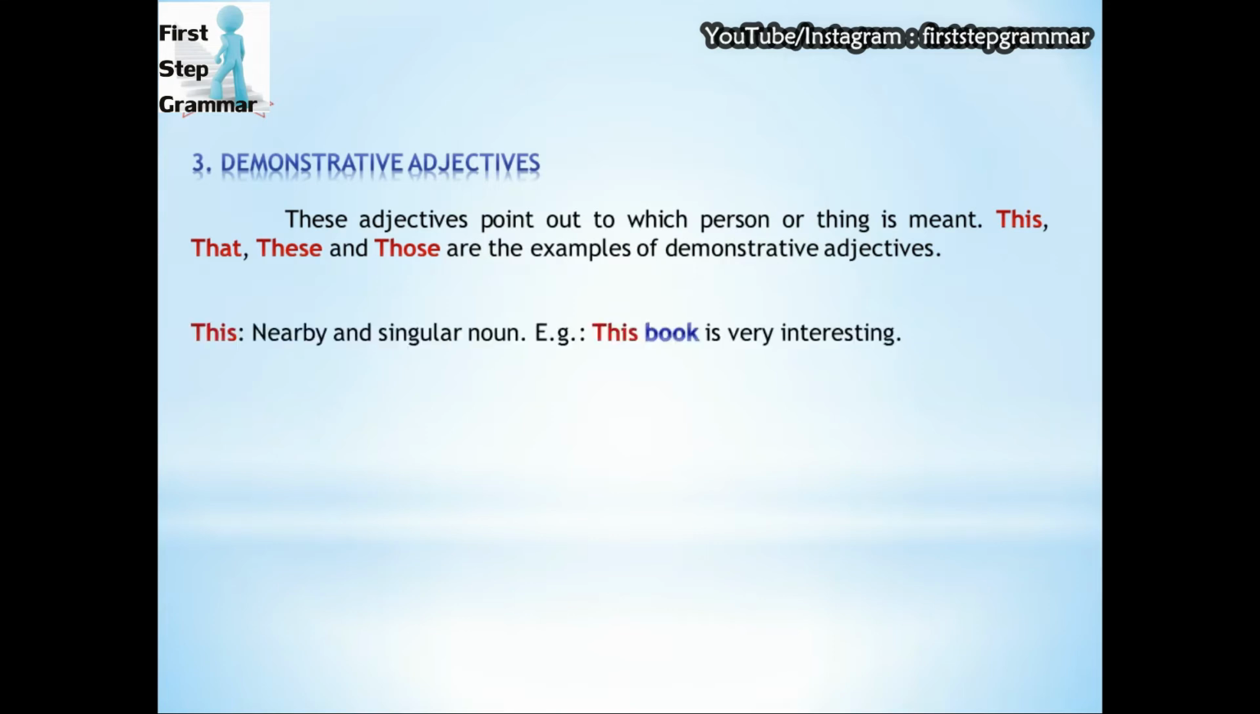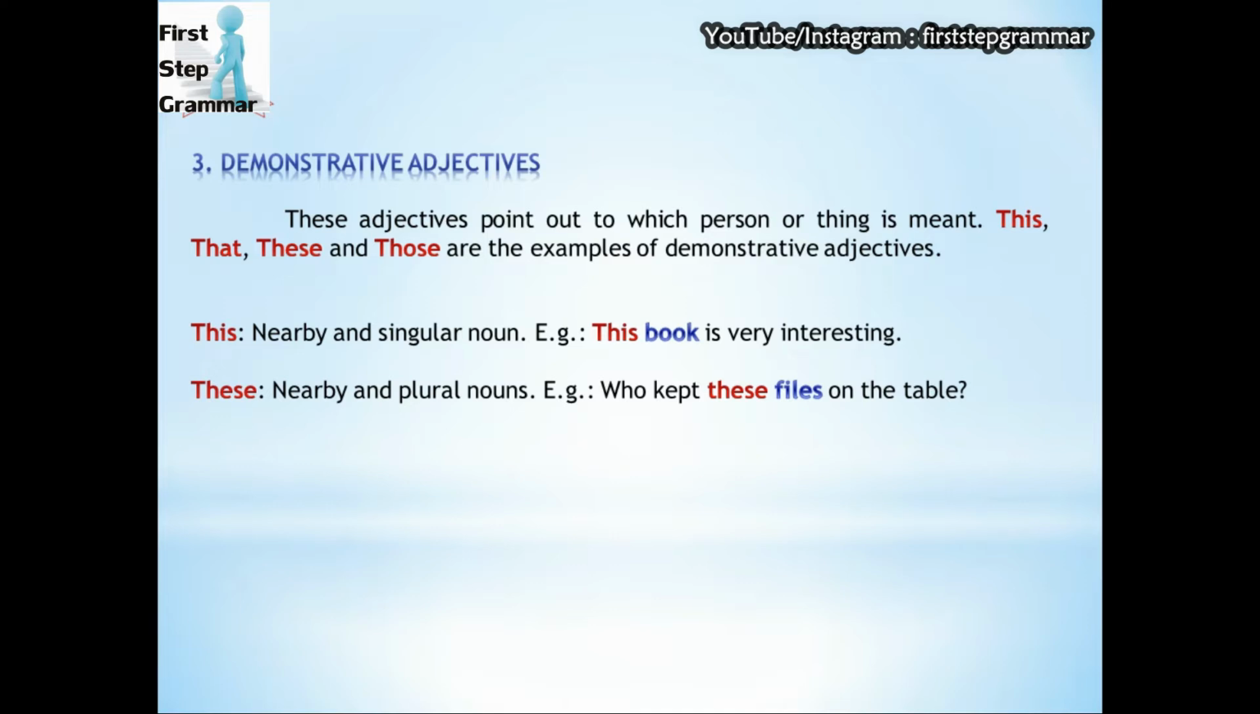The first one is this. This tells us about a nearby and singular noun. For example, this book is very interesting. Now, in this sentence we can see book is singular, so we are using this before it. Second is these. These is also used for nearby nouns, but those nouns should be plural. For example, who kept these files on the table? Now these is describing the plural noun files.